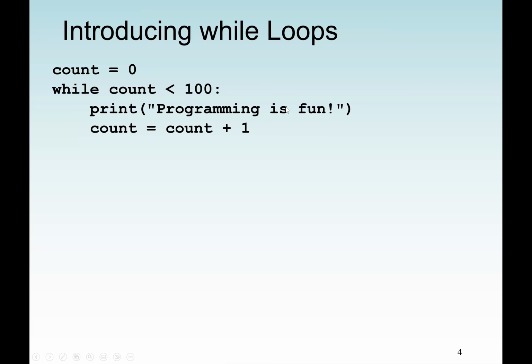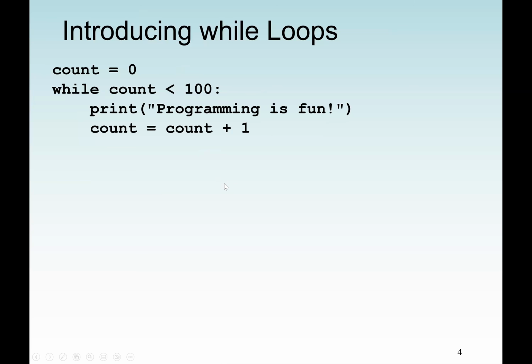We want to print programming is fun, which means if the user enters any value, we are going to print programming is fun because it will be true. We have the statement not equal to 50. So if the user enters 20, is 20 not equal to 50? Yes, it's true, so we're going to print programming is fun. Anytime the user enters the exact Sentinel value, the loop will terminate.